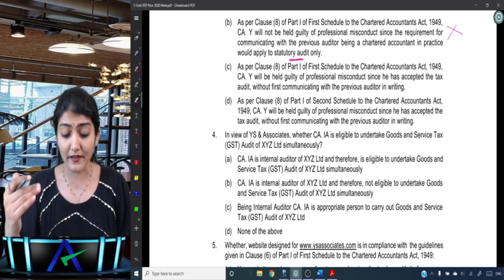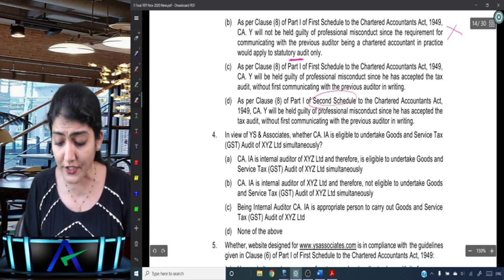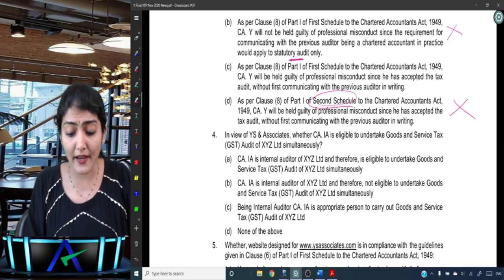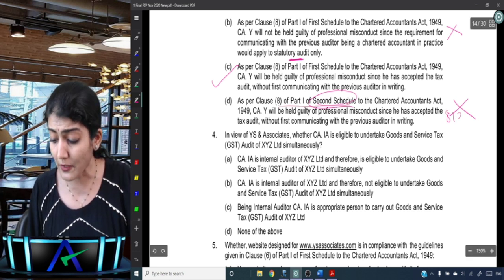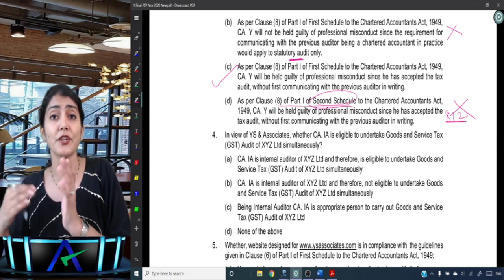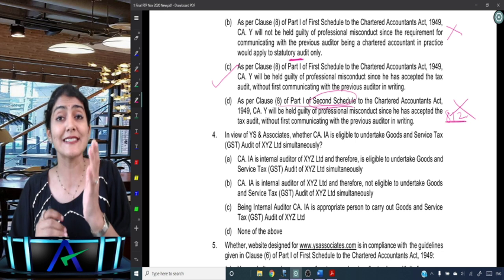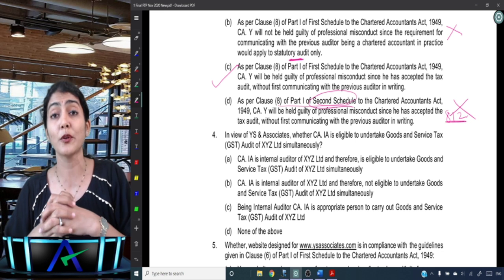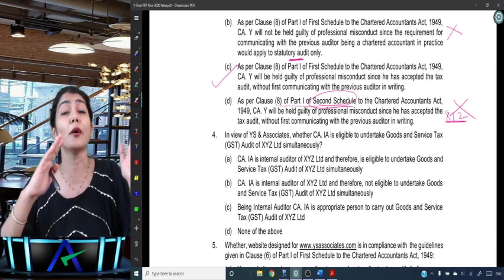So seems to be okay, but let us see the last one. The D option. As per clause 8 part 1 second schedule. Out. Right, is it clause 8 part 1 second schedule? No, it is 811, clause 8 part 1 first schedule. Do you know what is 812, clause 8 part 1 second schedule? Do you remember that one? Clause 8 part 1 second schedule: fails to obtain sufficient information which is necessary for expression of opinion, or its exceptions are sufficiently material to negate the expression of an opinion, right? So that's 812. Right now we are talking about 811.